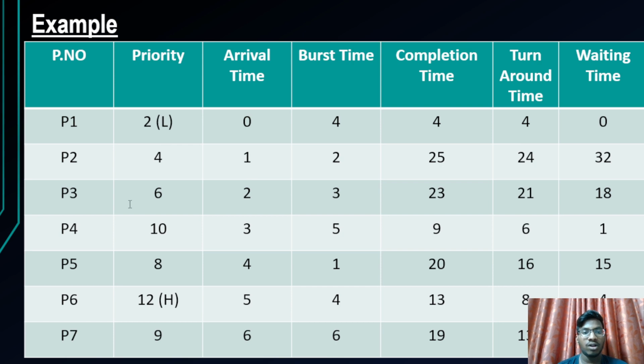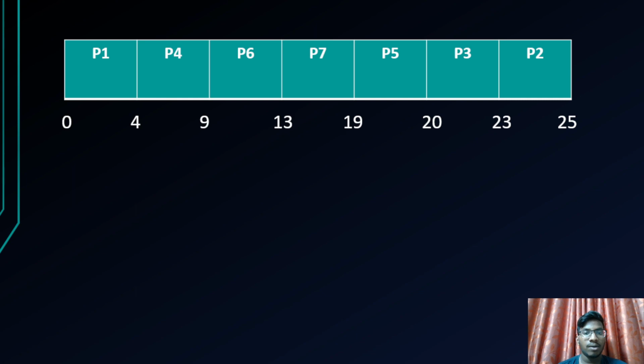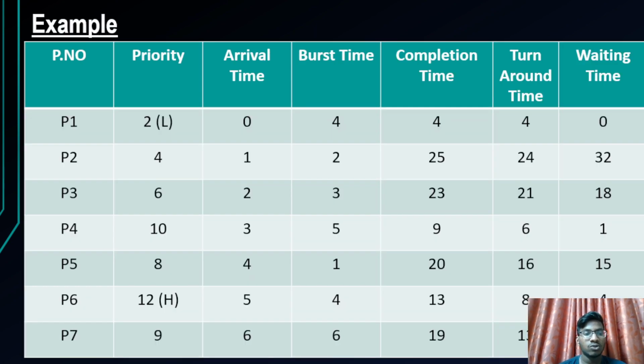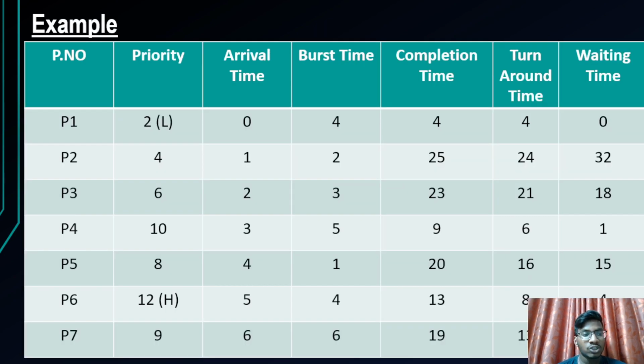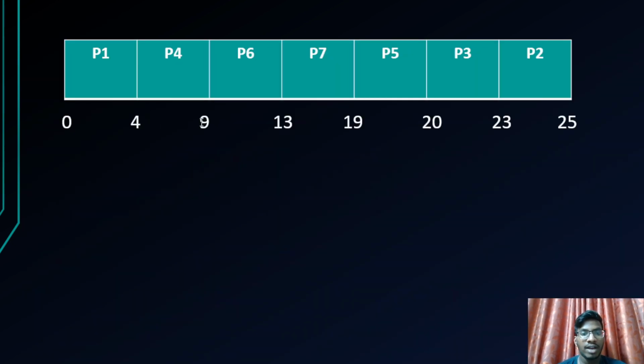So here P4 burst time is 5. It is executed until completion of its burst time. So 5 is executed here. So 4 plus 5 gives you 9. So here we are going to take non-preemption. If we had considered preemption, the case would be different. But we are considering non-preemption. So each and every process must completely execute in its burst time. So P4 is executed and P1 is executed up until their burst time. So we have arrived at 9.